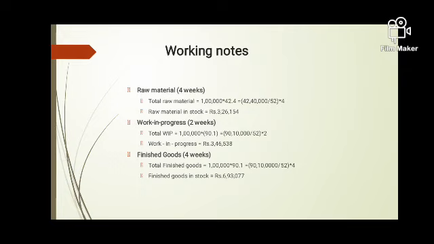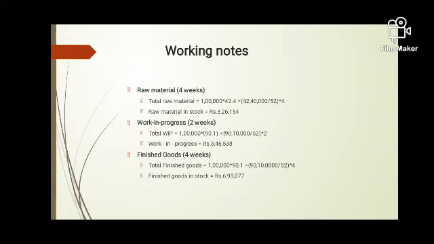So we will find out what the amount is. For 1 unit the company is paying 42 rupees 40 paisa. For 1 lakh units, the company in a year is making an expense of 42 lakh 40,000. This is for 52 weeks. So what is it for 4 weeks? Multiply by 4. So the raw material in stock is 3,26,154.